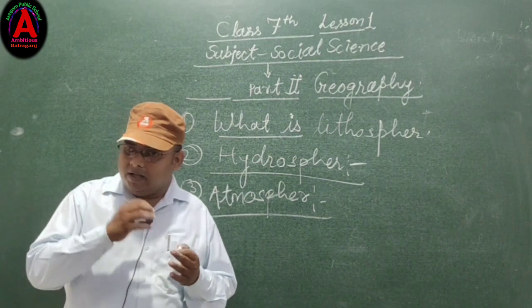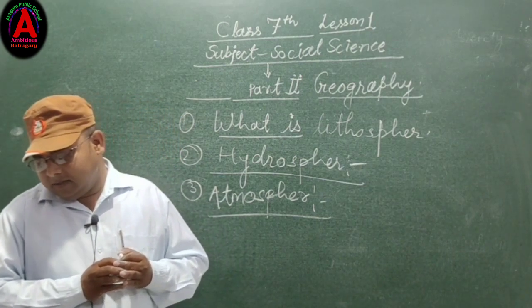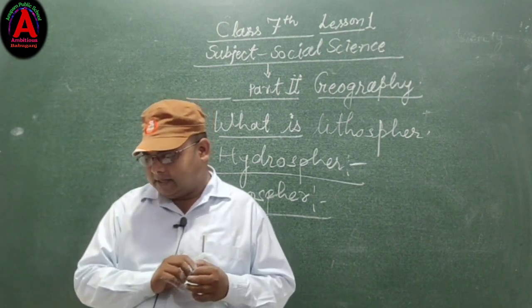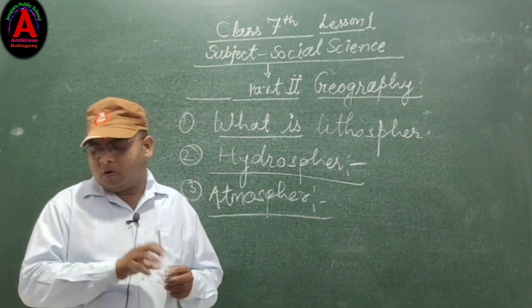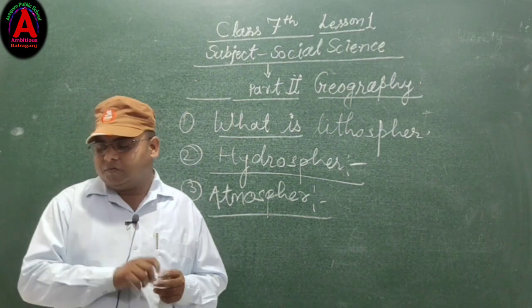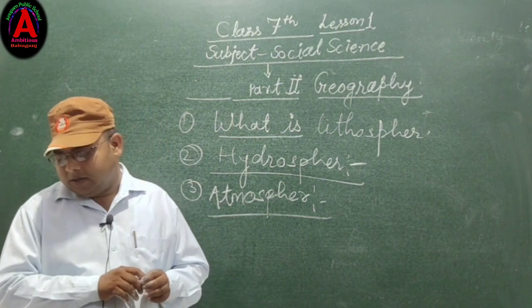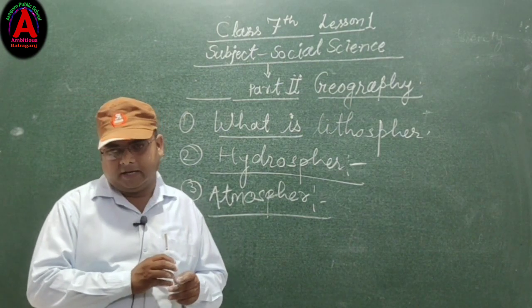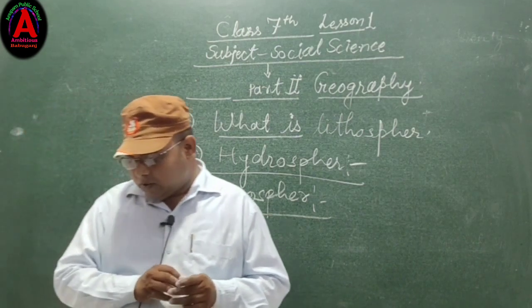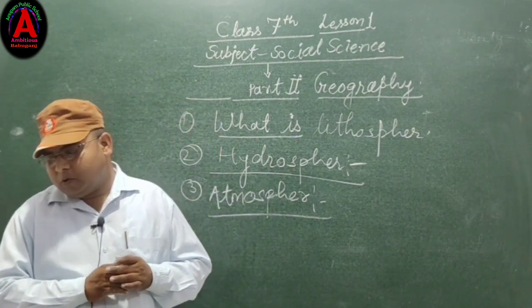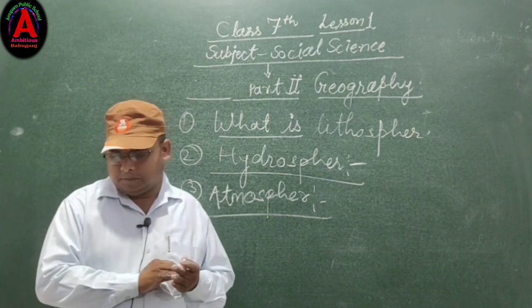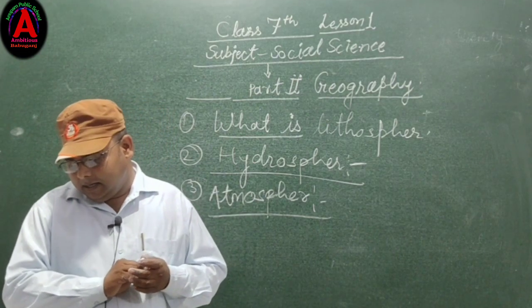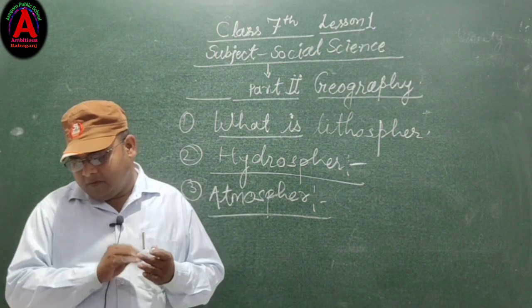Dear student, as you know, there are five main layers in the atmosphere: troposphere, stratosphere, mesosphere, thermosphere and exosphere. The atmosphere is the most important layer to help life survive on the earth, and it helps us to breathe.